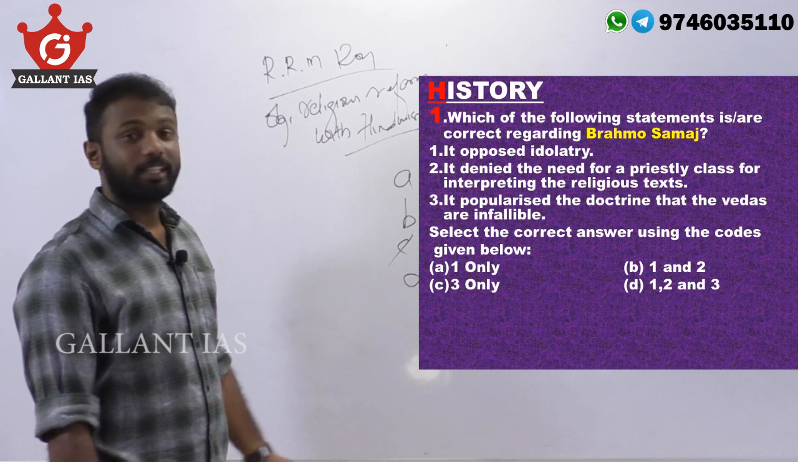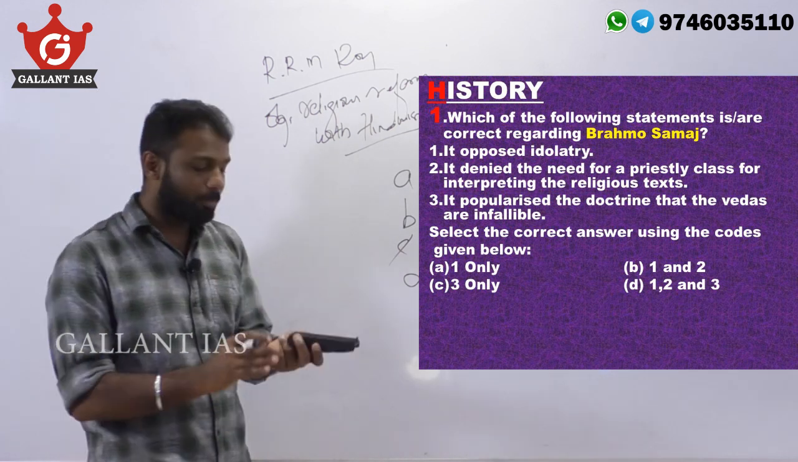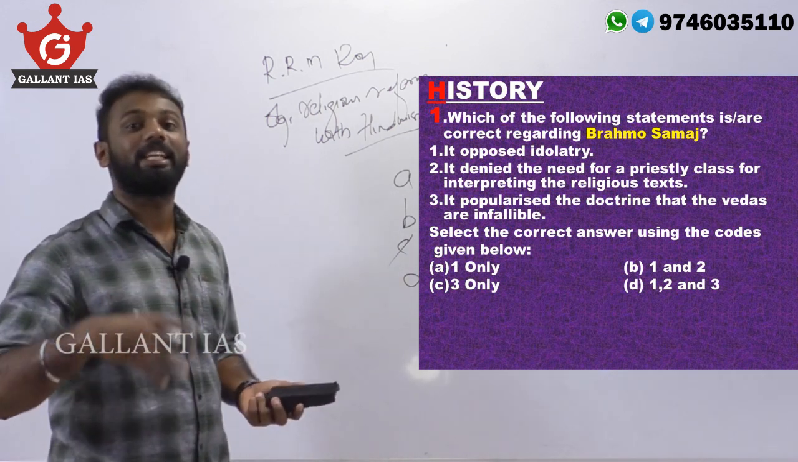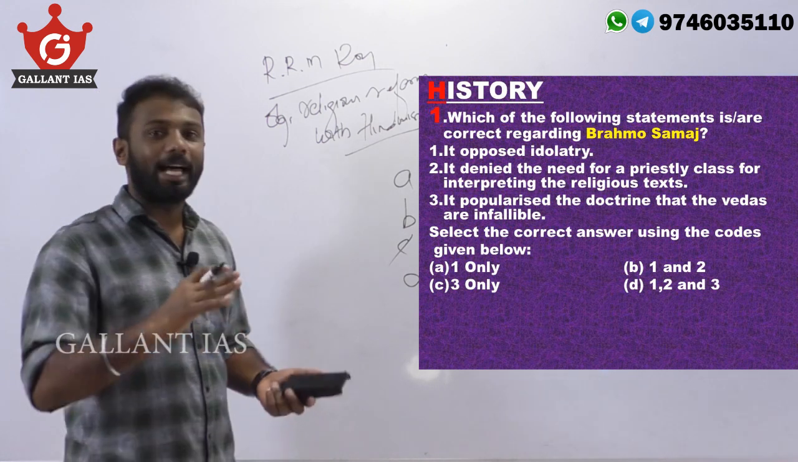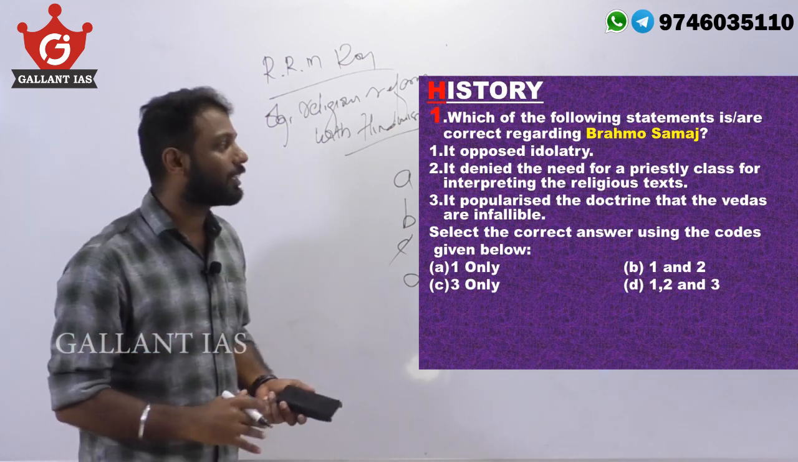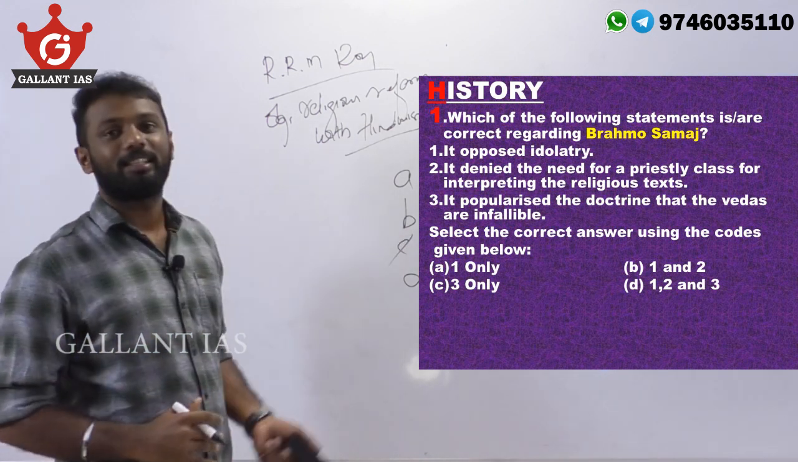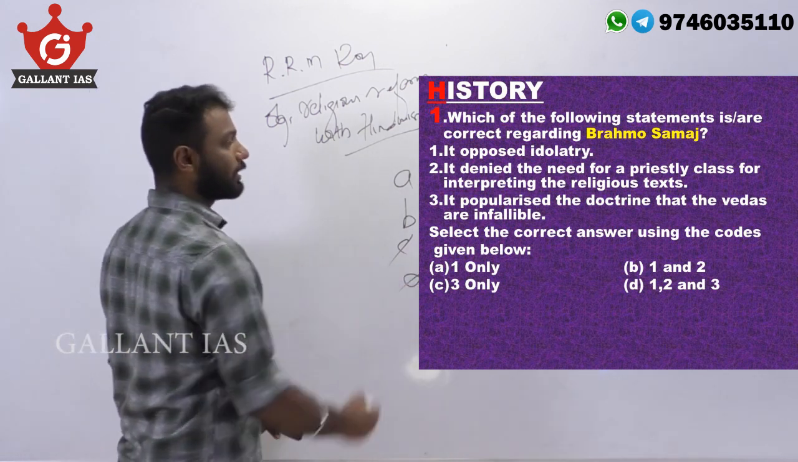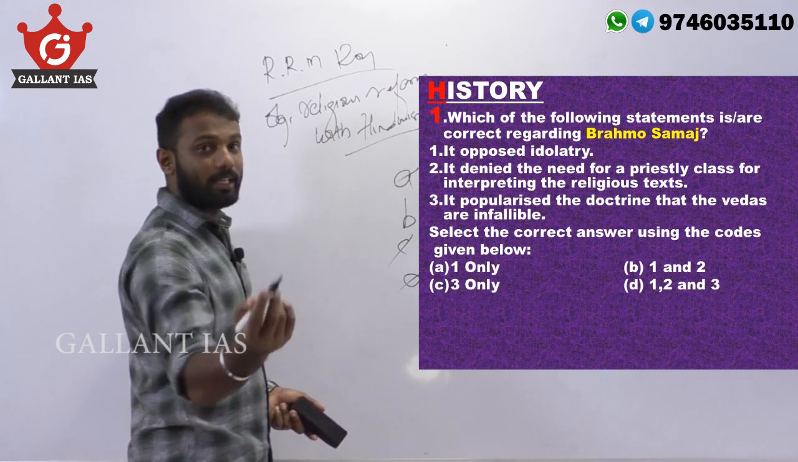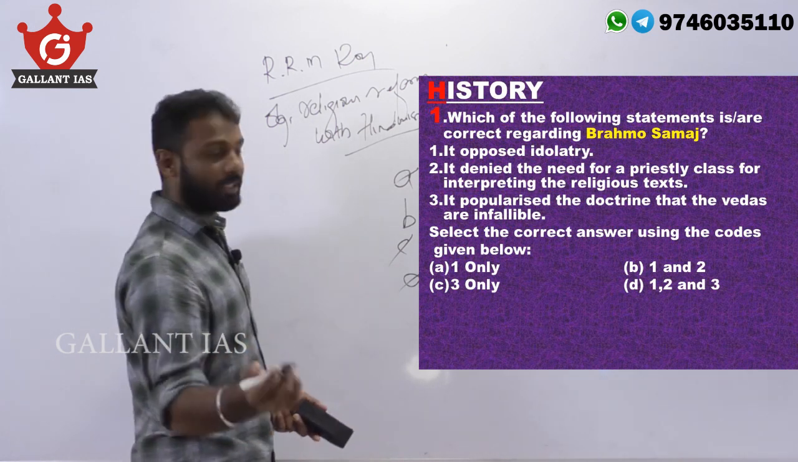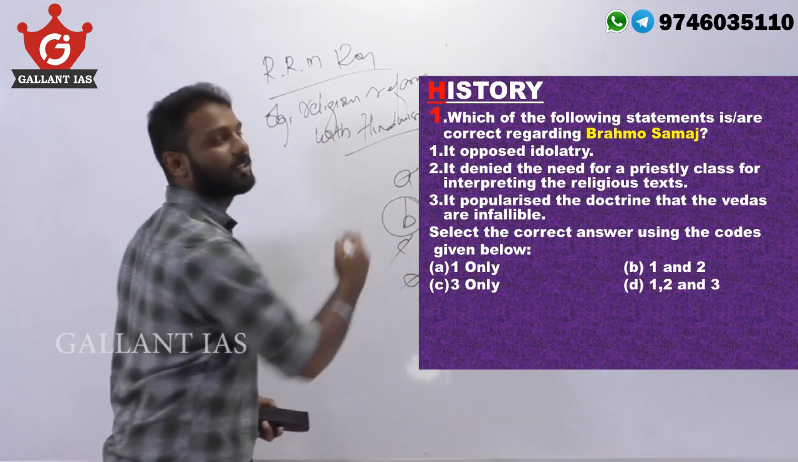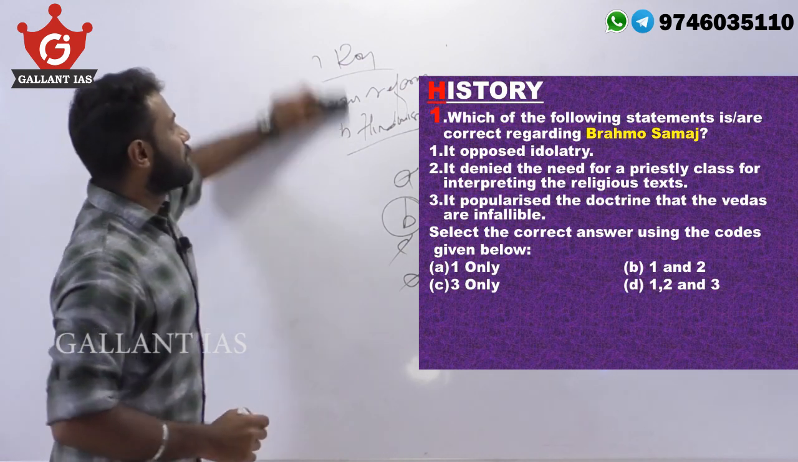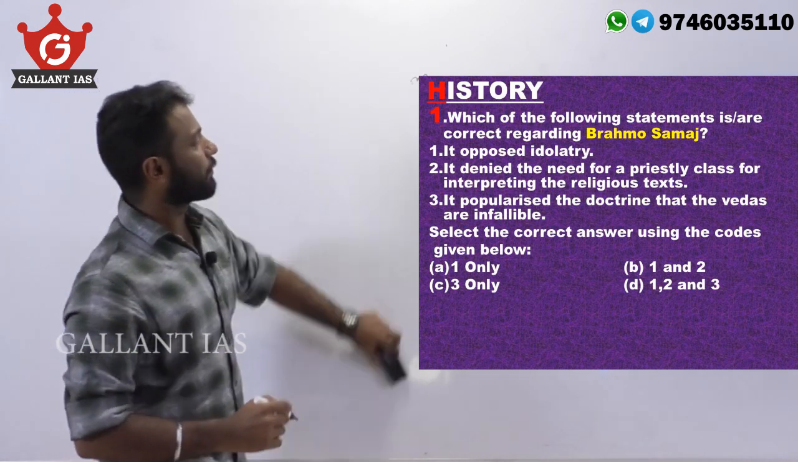Regarding the theory that Vedas are infallible, infallible in the sense that the Vedas do not contain any error. So actually they did not popularize that the Vedas are infallible. So we can say that statement 3 should not be there in the answer. By that we can eliminate option D. That is answer B. Option B, that is 1 and 2, should be our answer. That's all about Brahmo Samaj.